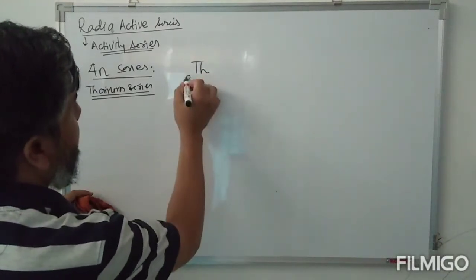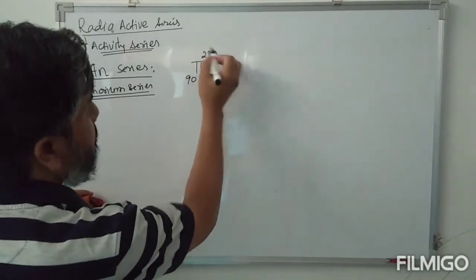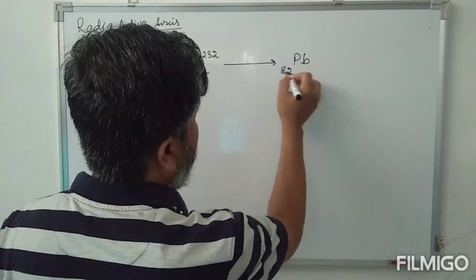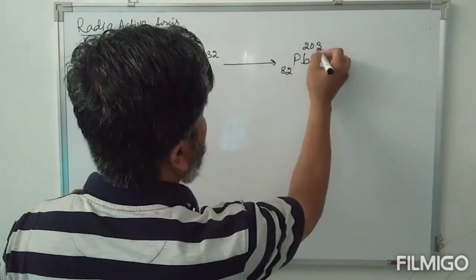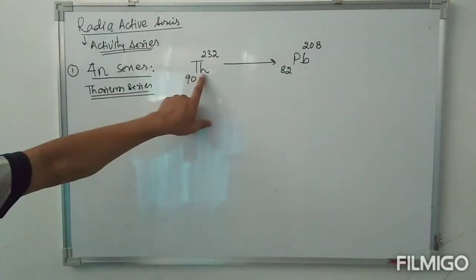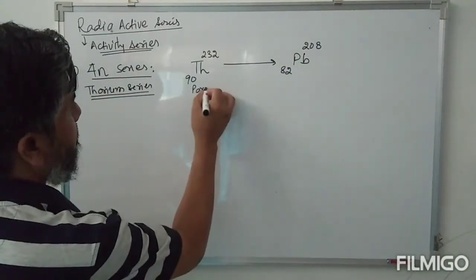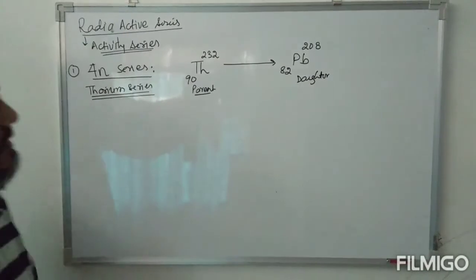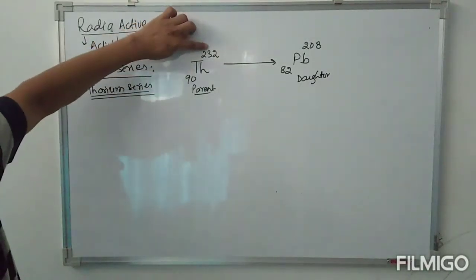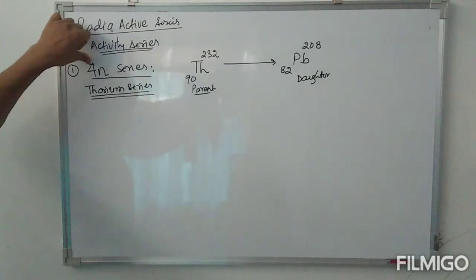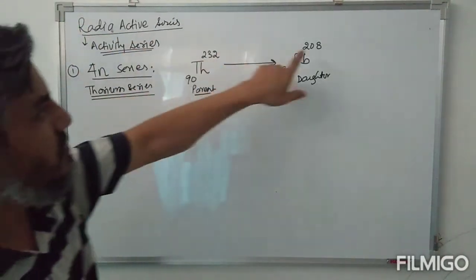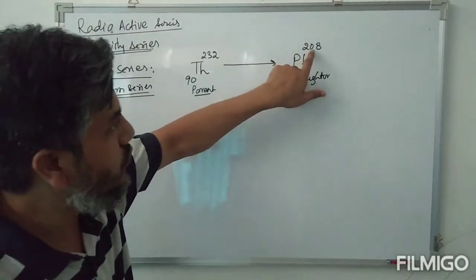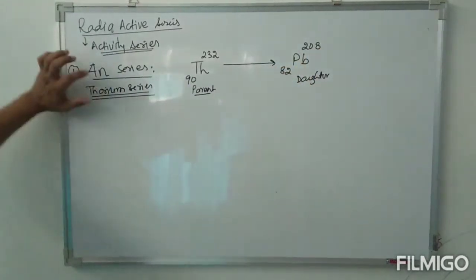This is thorium, atomic number 90, mass number 232. This is the parent nuclei. The daughter nuclei is lead, atomic number 82, mass number 208. The parent nuclei mass number 232 is completely divisible by 4. Similarly, the mass number of the daughter nuclei, lead, 208, is again divisible by 4.